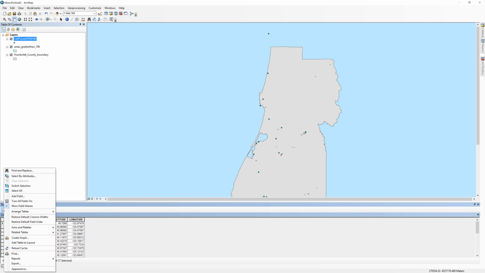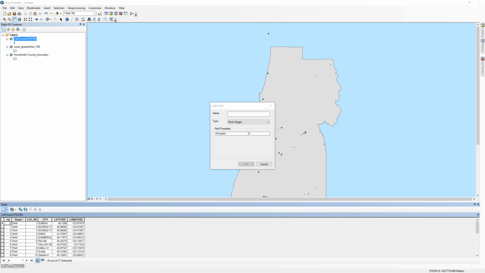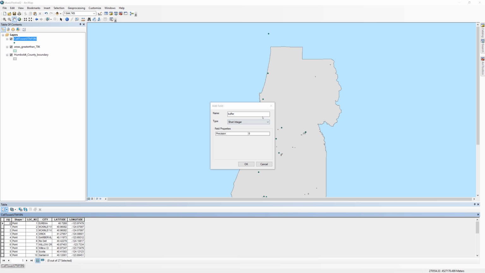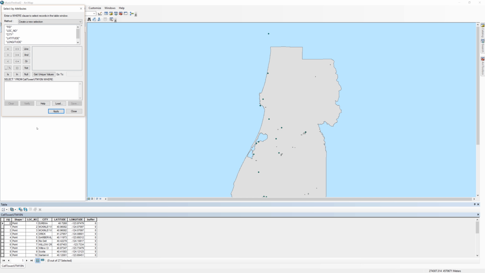Using the menu on the upper left, add a field. I'll call the field Buffer. On step 101 of the instructions, it says that the values I'm going to use for the buffer field are 400, 1000, 5500, and 8000. Since these are relatively small numbers and there are no decimal places, I'm going to use the field type of short integer. Next, I'm going to use the Select by Attributes to select locations 7, 8, 21, and 25.